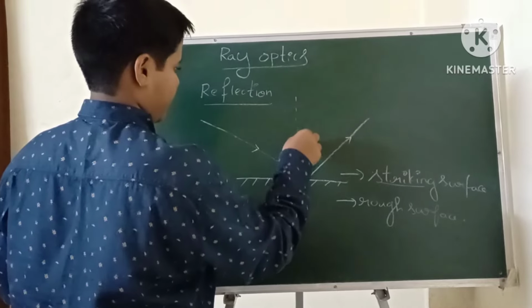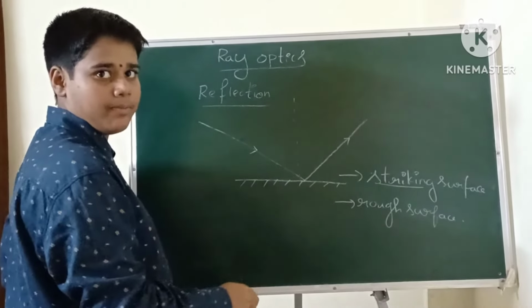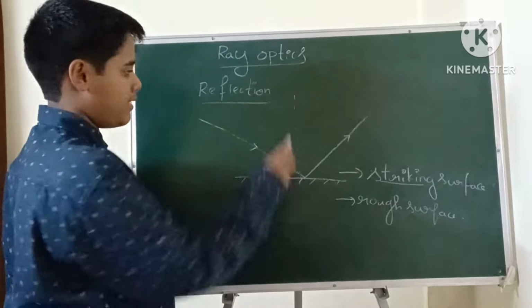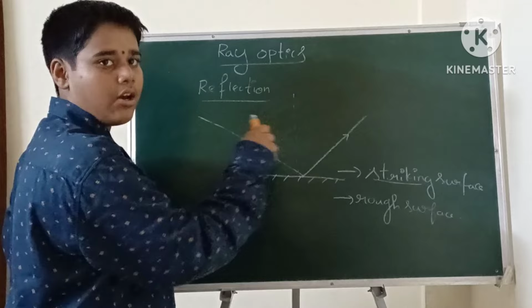It has a normal. Normal means a perpendicular line to the plane mirror. It is imaginary. We have to imagine this normal.